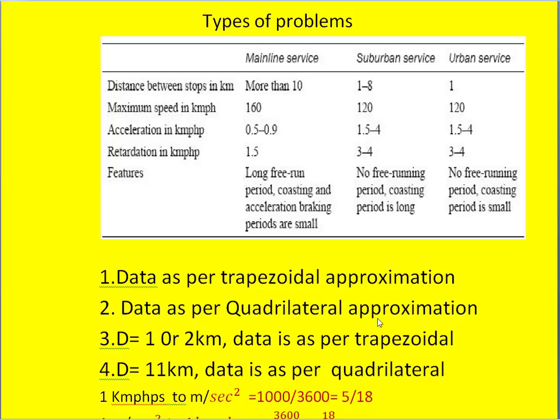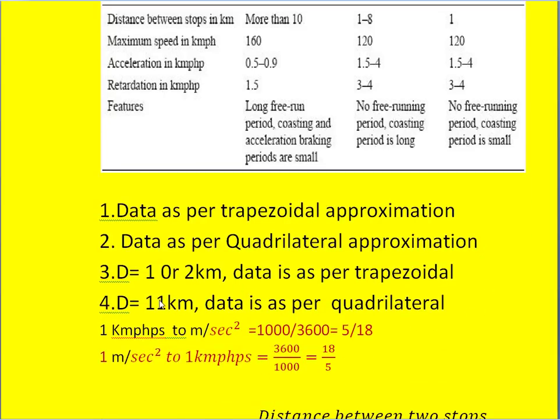The third category is where they mention the distance between the stops as 1 kilometer or 2 kilometers, and data is given as per trapezoidal, whereas this trapezoidal belongs to the main line service, but he is taking this as approximation for this suburban service.